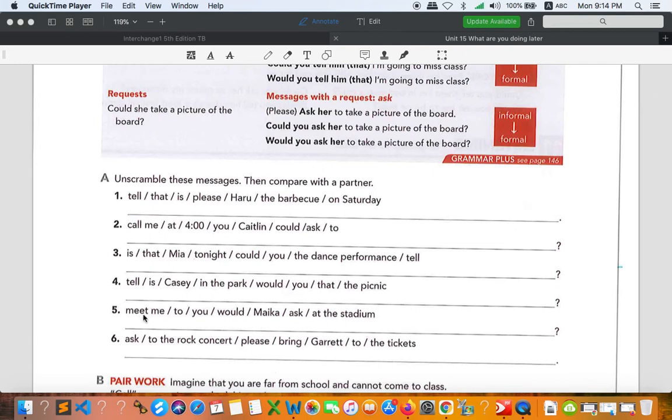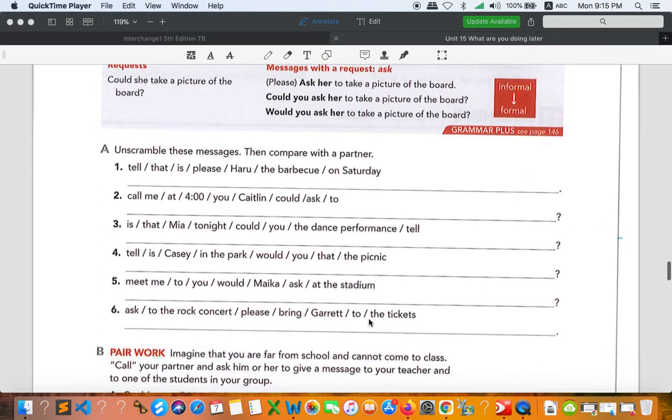Number 5. Ask is a request, so you can say, would you ask my coach to meet me at the stadium? Again, would you ask my coach to meet me at the stadium? Okay.